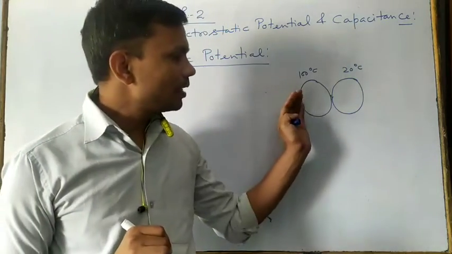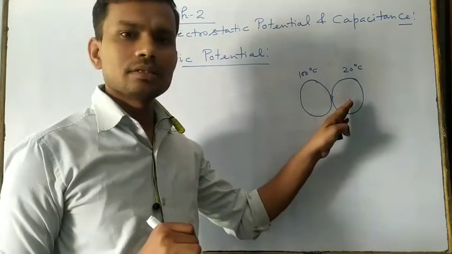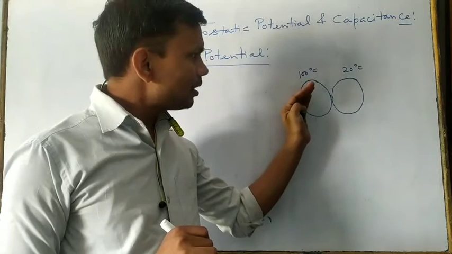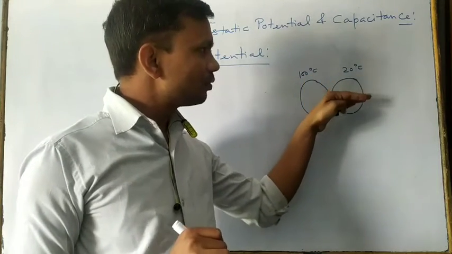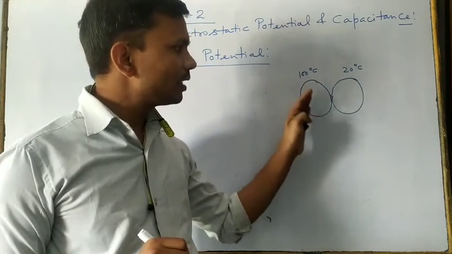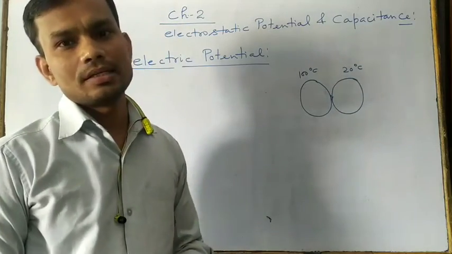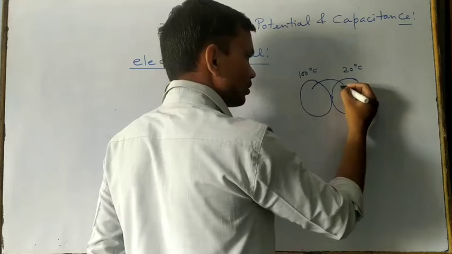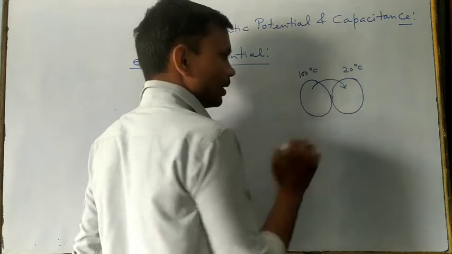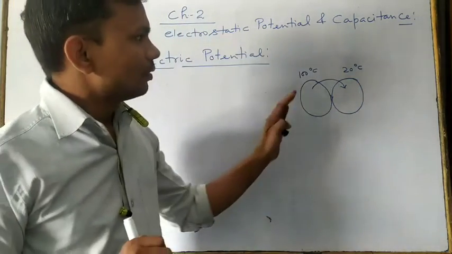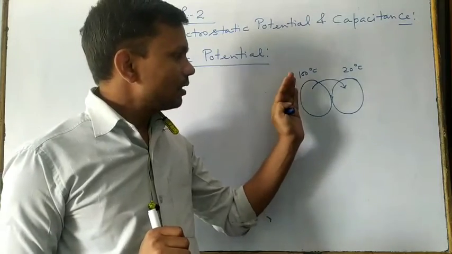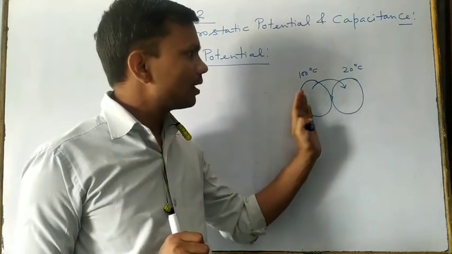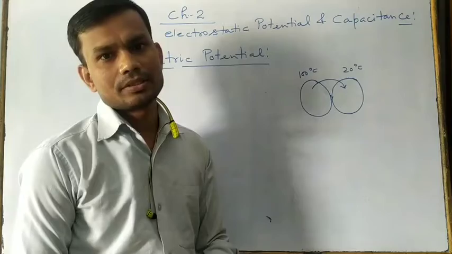Then when they are in contact with each other, heat flows from higher temperature to lower temperature until they reach an equilibrium condition. Means heat flows from this to this, right? So the flow of heat is from higher temperature to lower temperature.